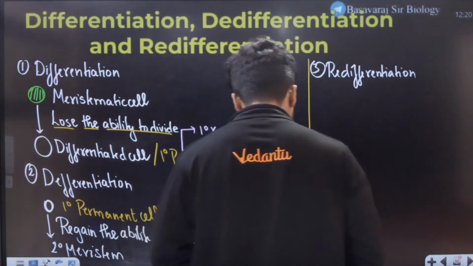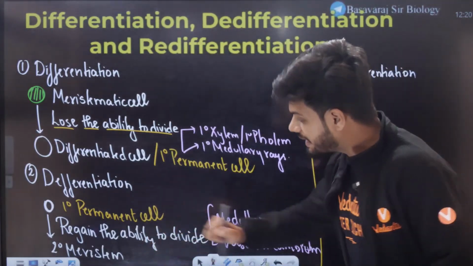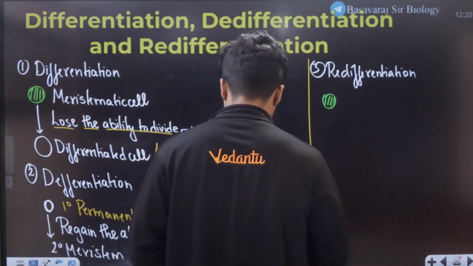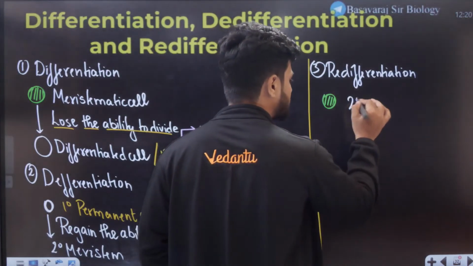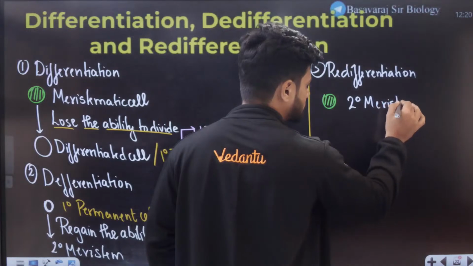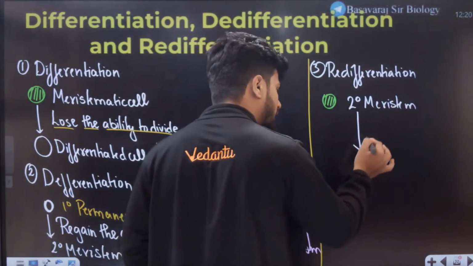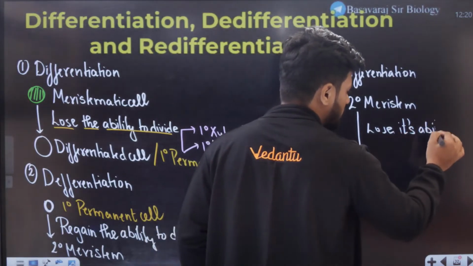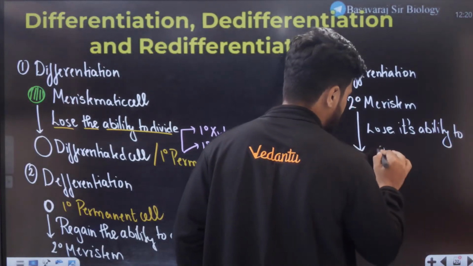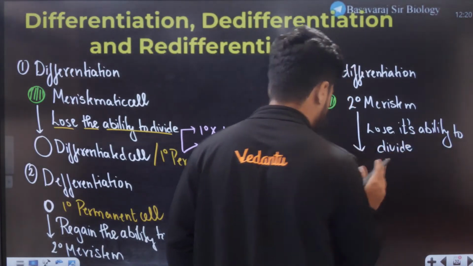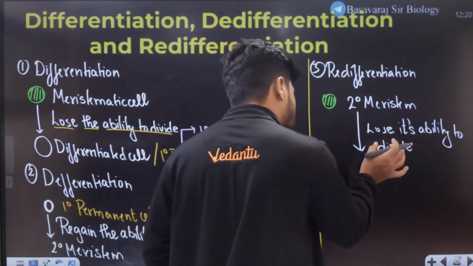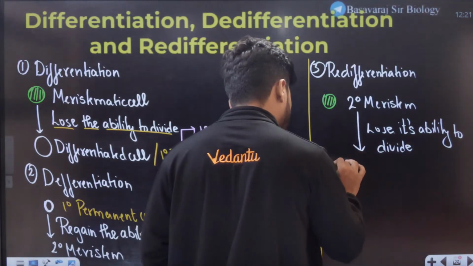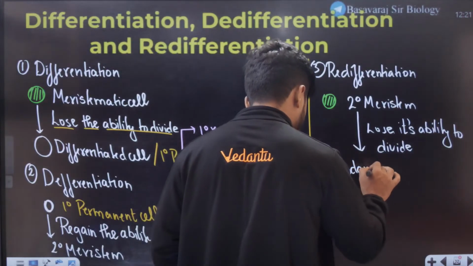In the case of redifferentiation, students, this right here is the secondary meristem, a dividing cell. This secondary meristem will again lose its ability to divide completely. And once it loses the ability to divide, it forms something called secondary tissue.